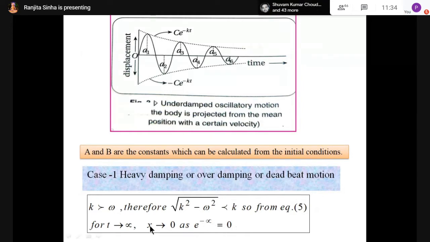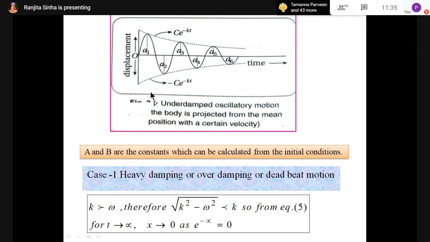Okay. So for this condition, heavy damping case or over damping or deadbeat motion, at t tends to infinity, x tends to 0. So displacement becomes 0, or tends to 0, when t tends to infinity. After infinite time, if t is very large, then displacement is going to 0.